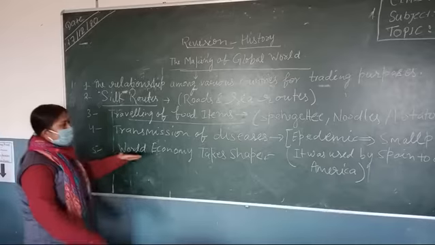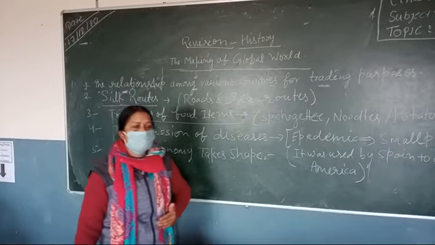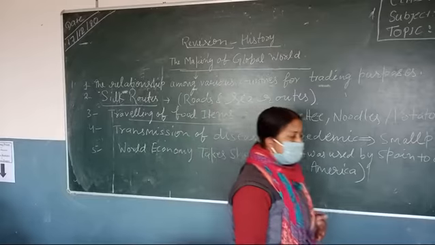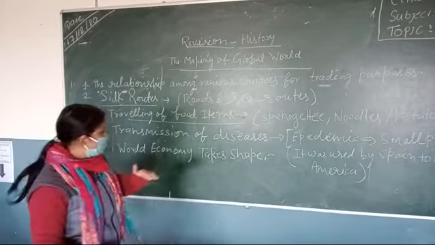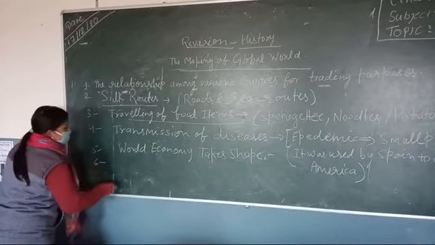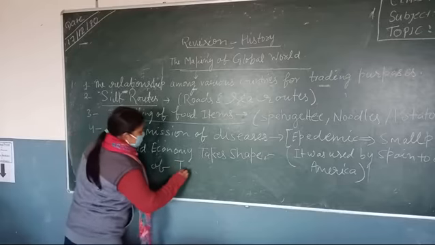Okay. Now the world economy. You will discuss about Britain. Okay. How? What are the steps? Why it has become a powerful country? You have to explain it. Okay. Then 6th is role of technology. Role of technology.